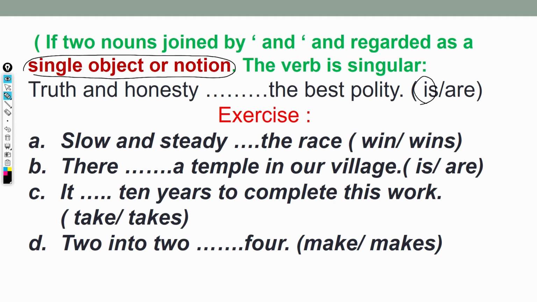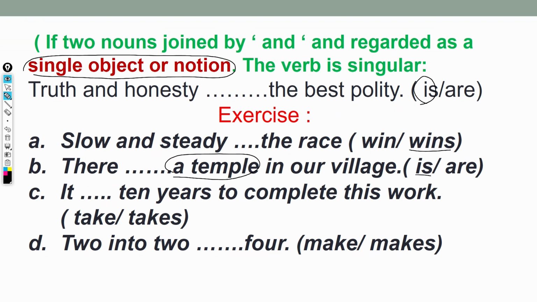For this, just 2 to 3 exercises, very easily we can do this. Slow and steady dash the race, because it is a single unit there, slow and steady wins the race. There dash a temple in our village. A temple is singular, the subject here is singular, definitely it will be is.